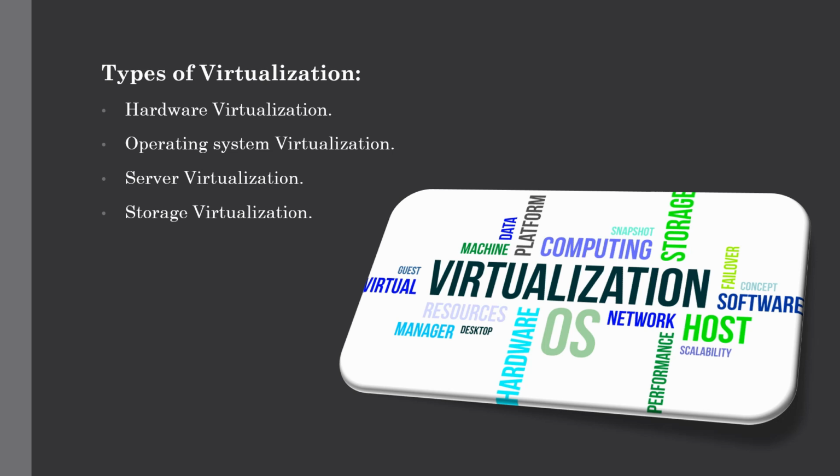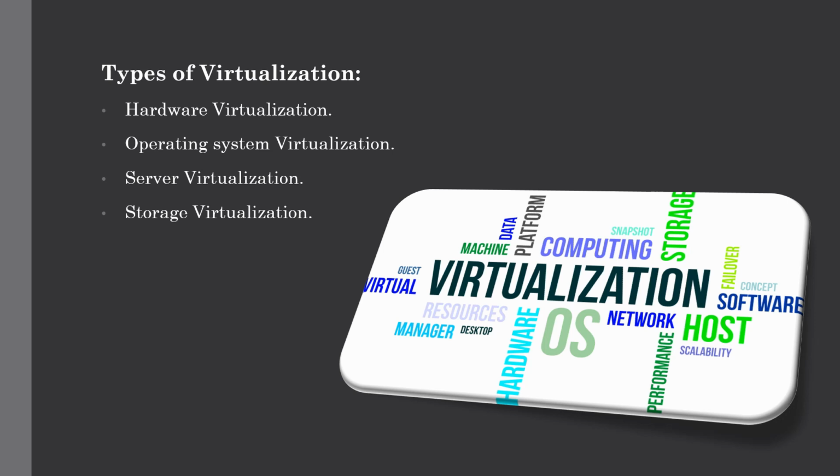The main job of the hypervisor is to control and monitor the processor, memory and other hardware resources. After virtualization of the hardware system, we can install different operating systems on it and run different applications on those OS. It totally depends on your requirement. This hardware virtualization is mainly done for the server platform because controlling virtual machines is much easier than controlling a physical server. The second type is operating system virtualization, also known as OS virtualization.